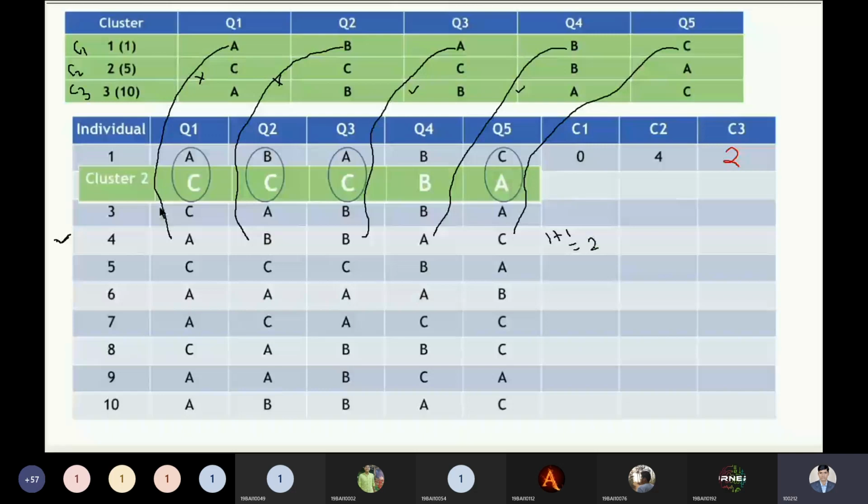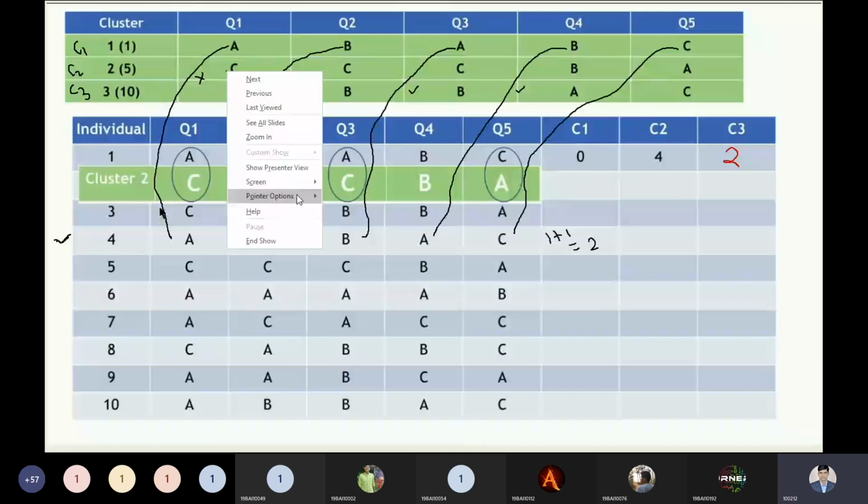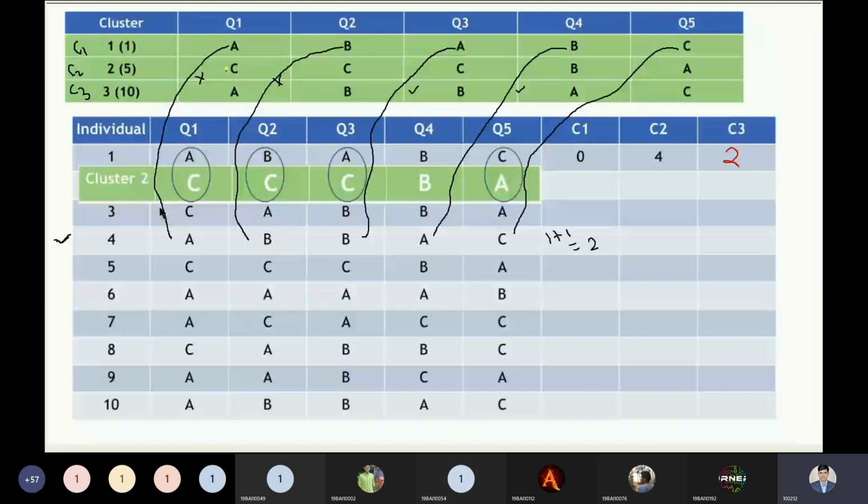Now let us understand with cluster 2. I'm choosing a different color for explaining purposes. C is matched with the A. Yes, it is not matched, so accepted. So I can write 1 plus over here. And C is matched with this one. It is not matched, it is accepted, so I can write 1.